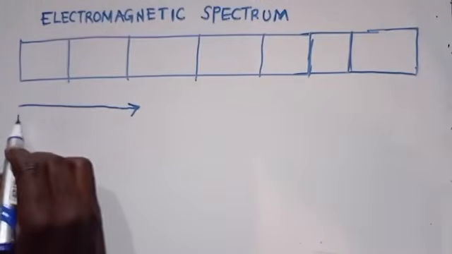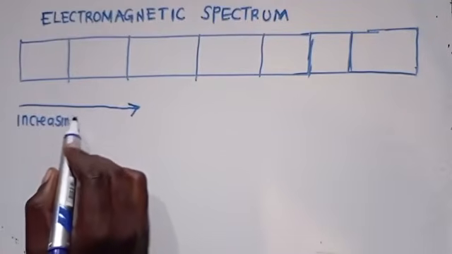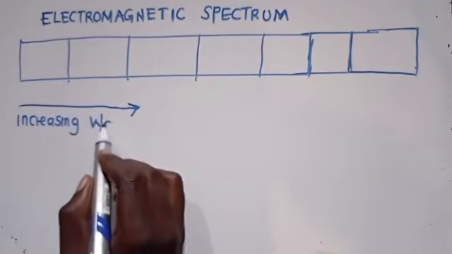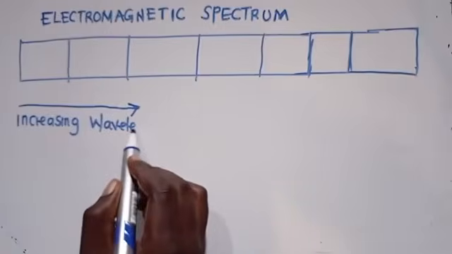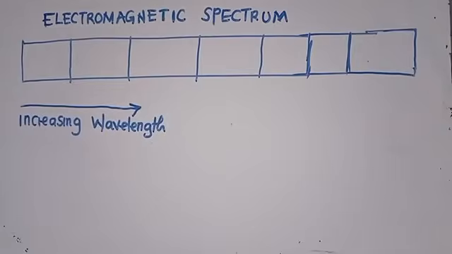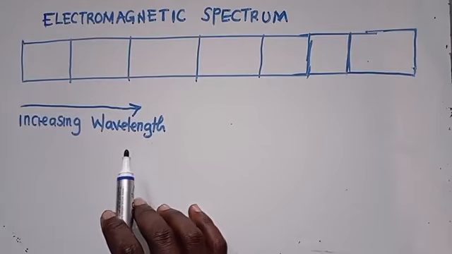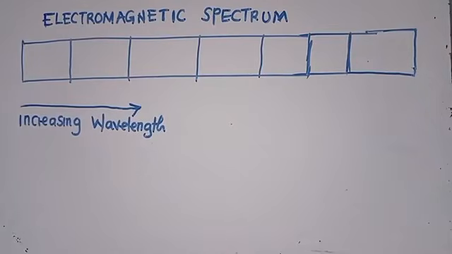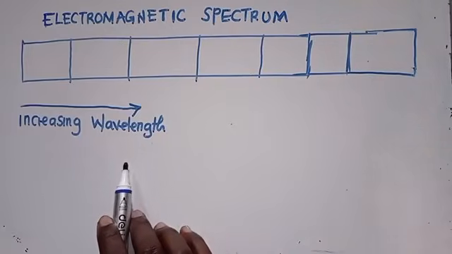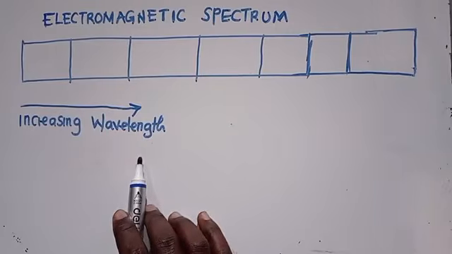Certain questions will even ask you, what is wavelength? You know that wavelength is just the minimum distance at which a wave repeats itself, or the distance between two successive crests. That is what you are supposed to know and understand.